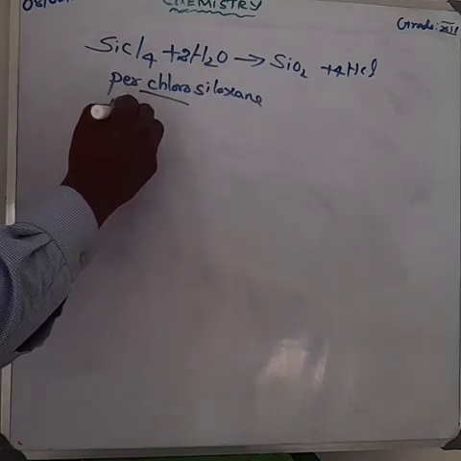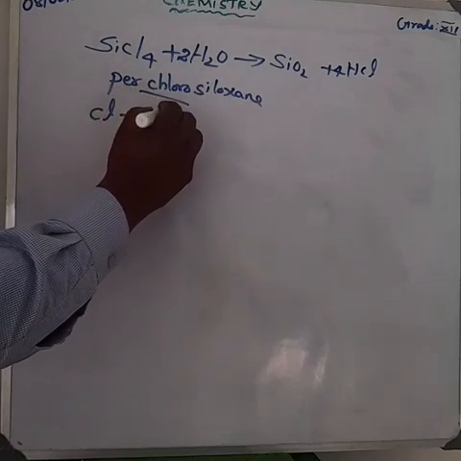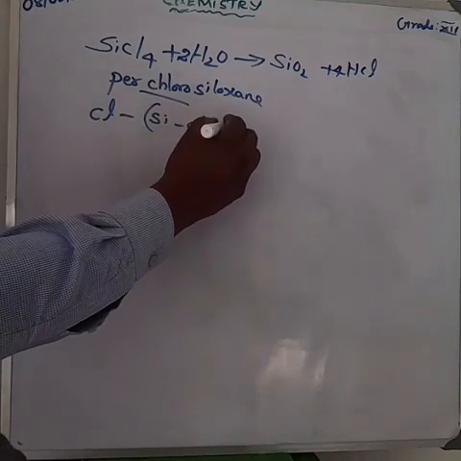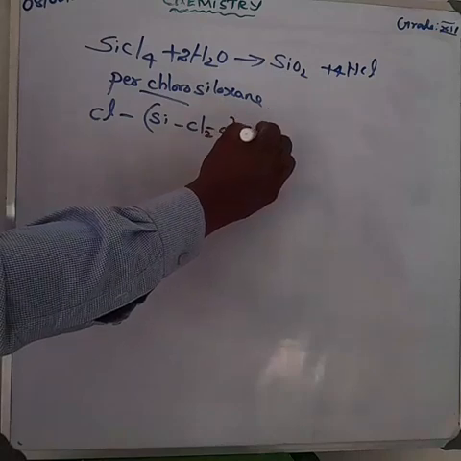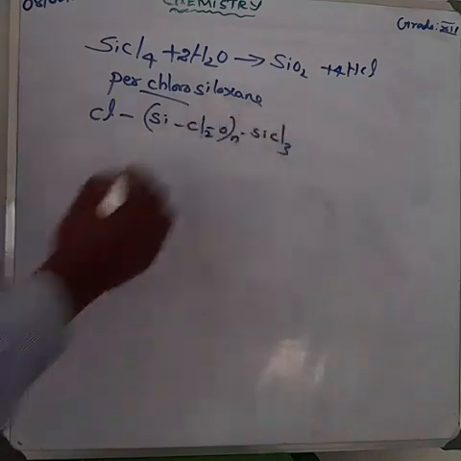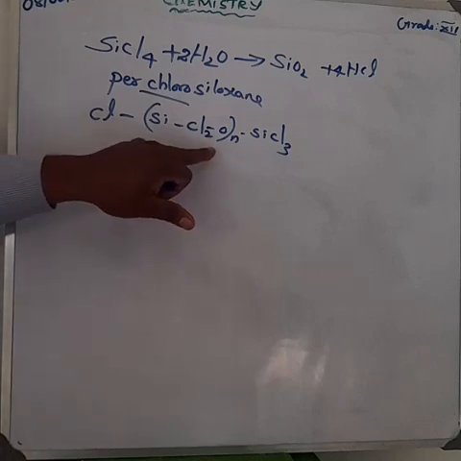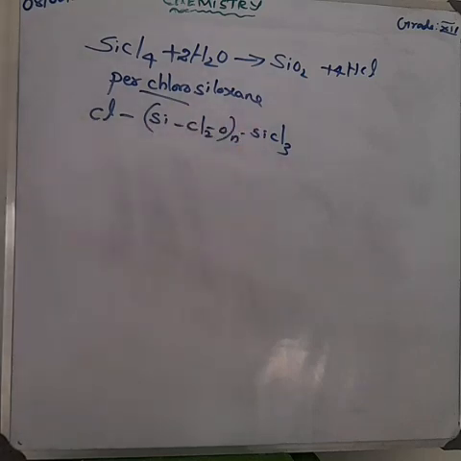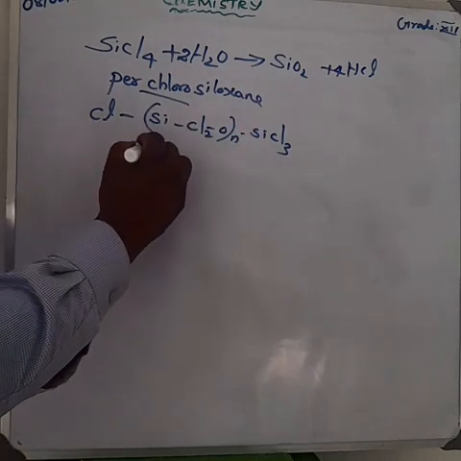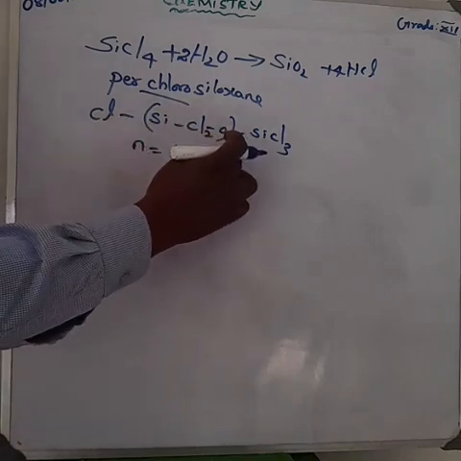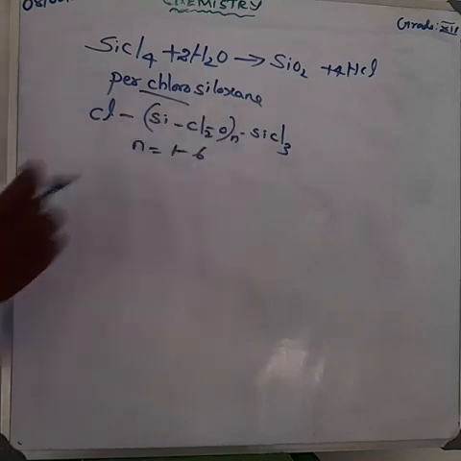Start with the Cl bond: SiCl2O n times SiCl3, where n is equal to 1 to 6. Here there is n times, and n may be changed from 1 to 6.